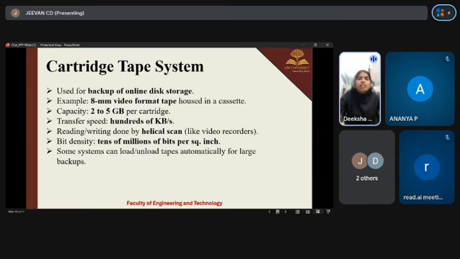Cartridge tape system. This is a more modern tape version, usually packed in a small cassette, used for backup of online disk storage. It is common in servers and data centers. For example, the 8mm video format tape. It looks like a small video cassette. The capacity is 2 to 5 GB per cartridge, and the transfer speed is hundreds of kilobytes per second. It uses helical scan for reading and writing. The bit density is tens of millions of bits per square inch. Some systems load or unload tapes automatically. Thank you.